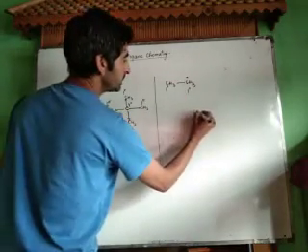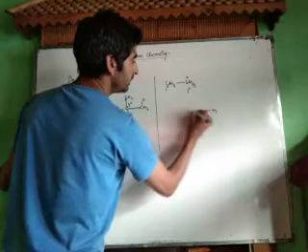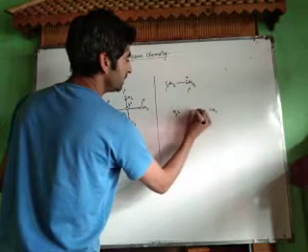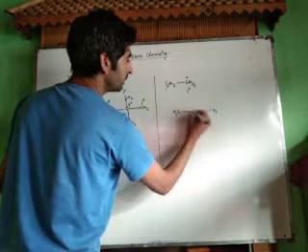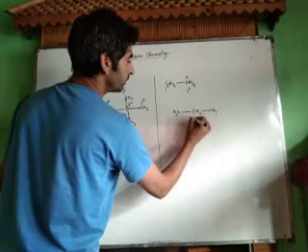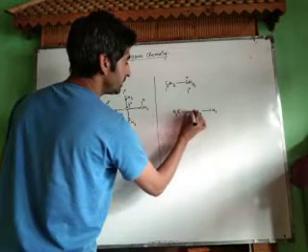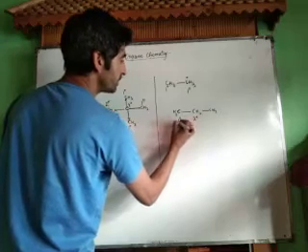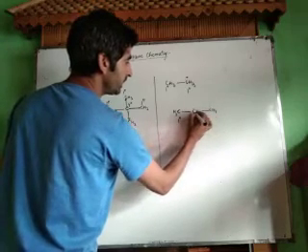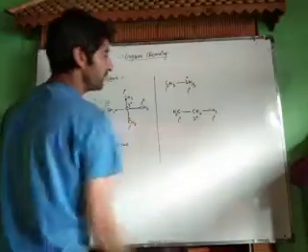Now what about this CH2, CH3, CH3? This carbon is directly attached to one carbon atom and to one carbon atom, therefore it is 2 degree. This carbon is directly attached to only one carbon atom, it is 1 degree. This carbon is directly attached to only one carbon atom, it is 1 degree.